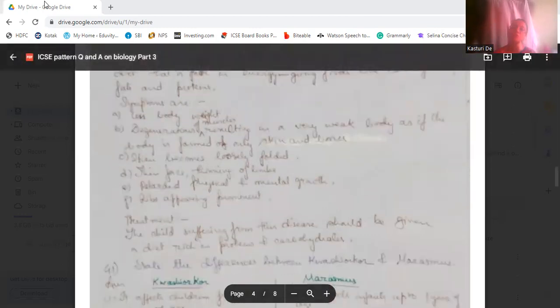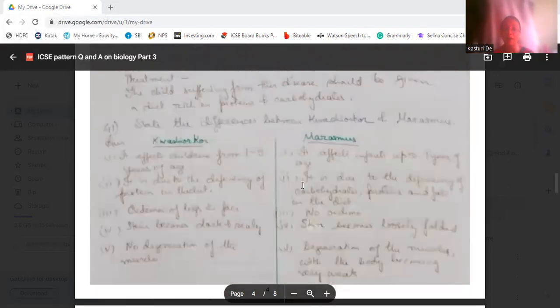Now, what is the treatment to control it? The child suffering from this disease should be given a diet which is rich in protein and carbohydrates. Okay. And control is also there. That is, if he is given a protein and carbohydrate-rich diet, he may not get this marasmus. Okay. Now, state the differences between kwashiorkor and marasmus.